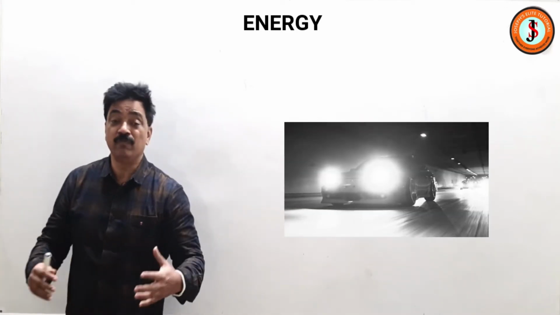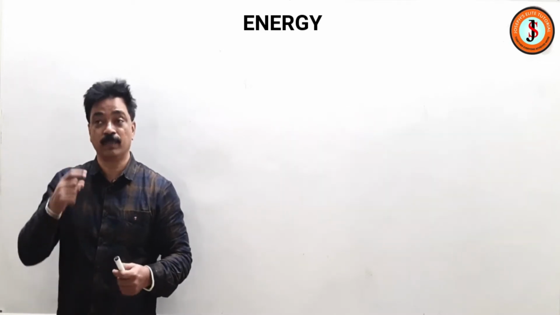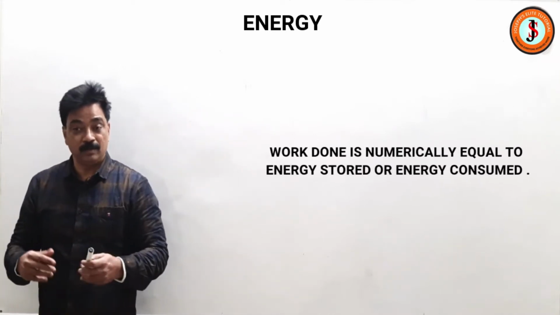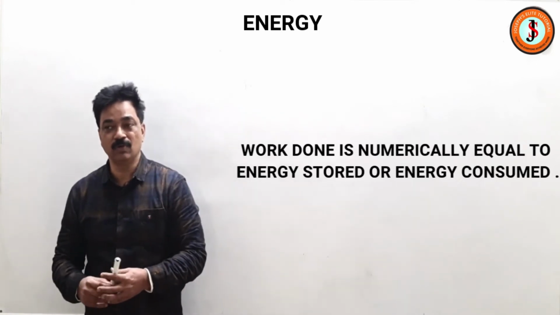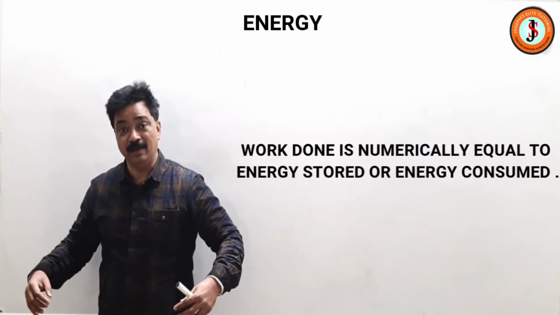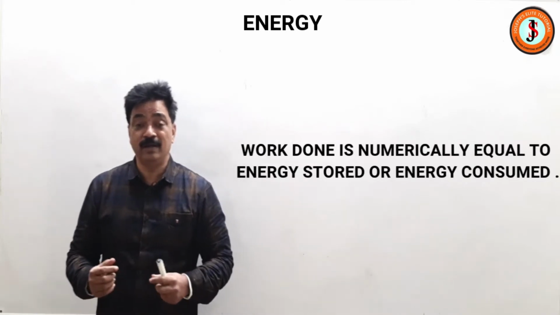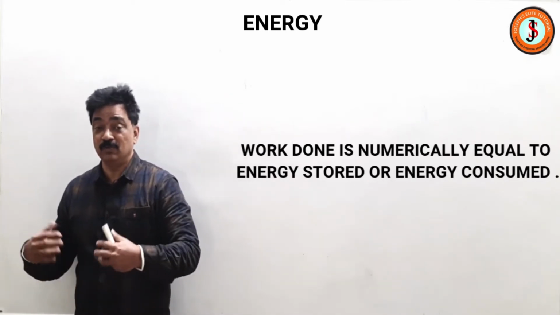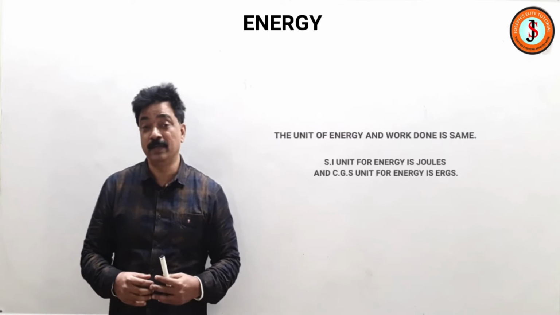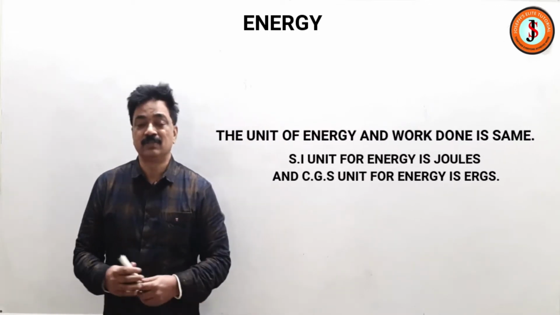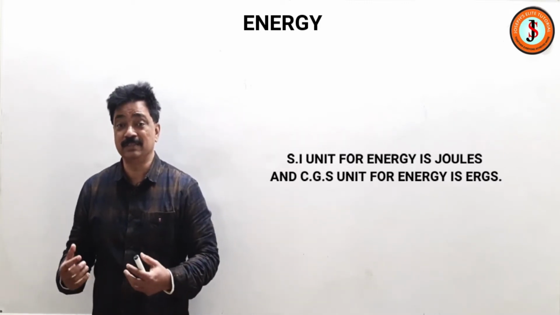Something is being done where a capacity to do work is coming in the vehicle and therefore the vehicle is moving. So firstly we have to understand that energy is numerically equal to work done and work done is numerically equal to energy, because to do a work we need energy, and in another word, when work is done energy is consumed. So numerically work done and energy will be the same and also their units will be same. The unit of work done, as you have studied in previous classes, is joules in SI and ergs in CGS. Same way the unit of energy will be joules in SI and in CGS it will be ergs.